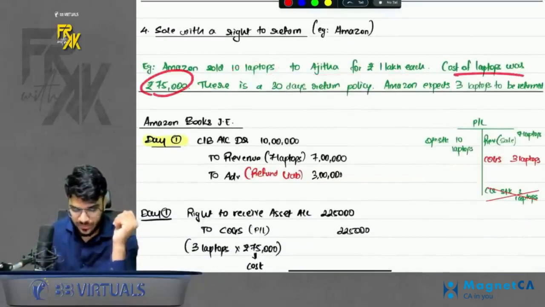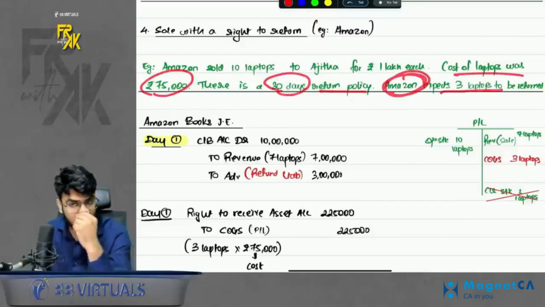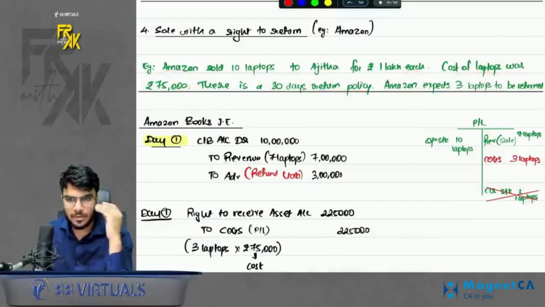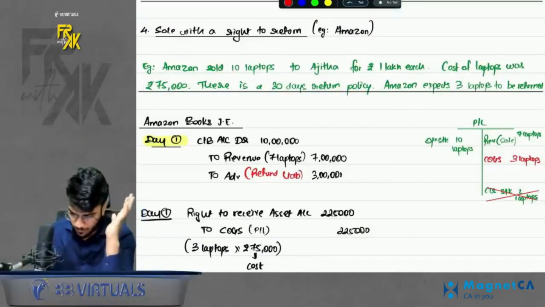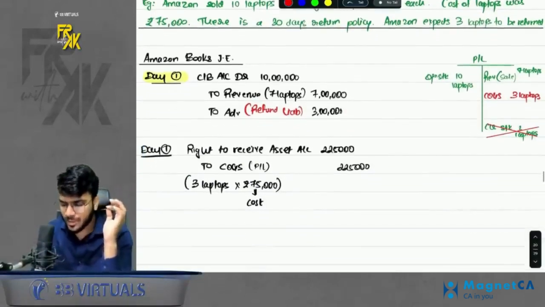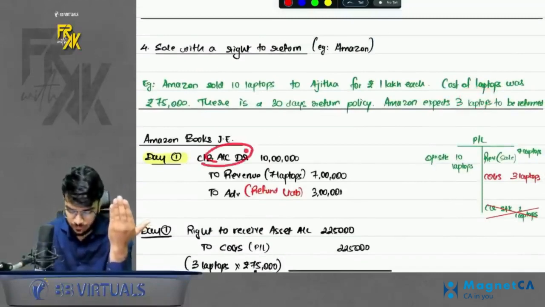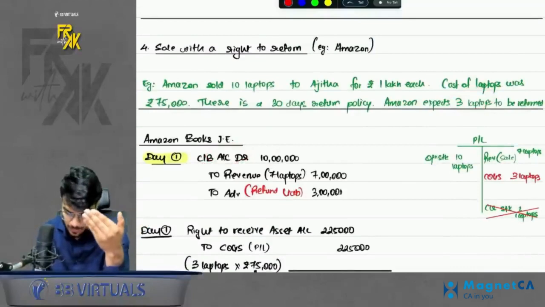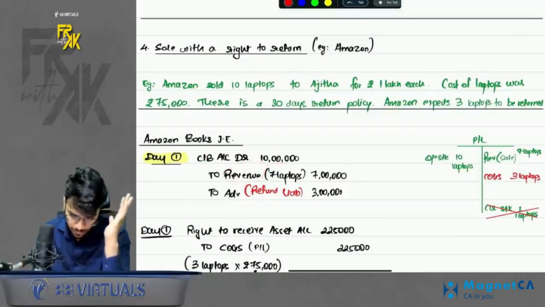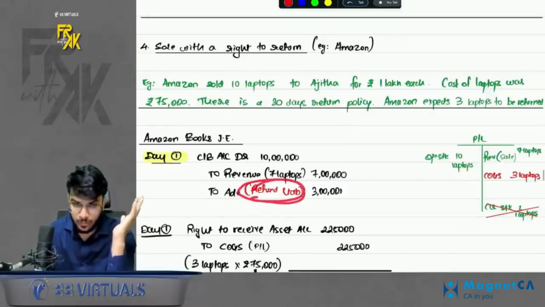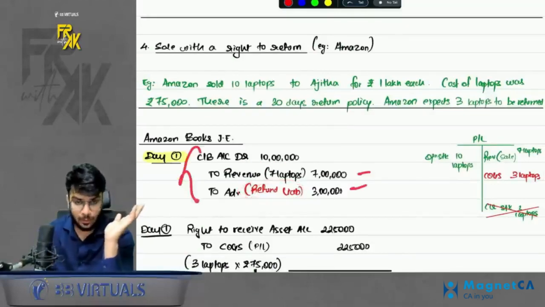Cost of laptop was 75,000. There is a 30-day return policy. Amazon expects 3 laptops to be returned. Okay. Now how to account for this? So whatever laptops you expect to be returned, you cannot book the revenue on those laptops. So even if you receive the money of 10 laptops, book the revenue only of 7 laptops which you don't expect to be returned. Okay. Balance amount of 3 laptops will be shown like a refund liability. First thing. This entry is very simple to understand.